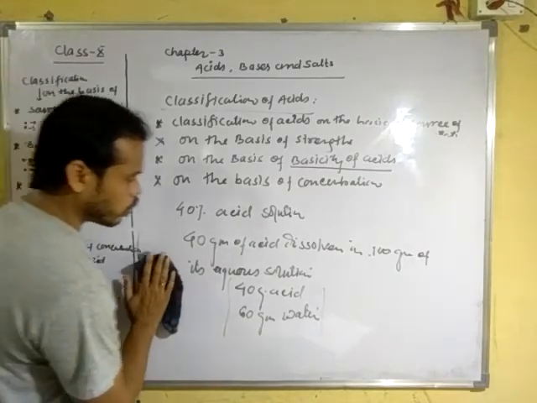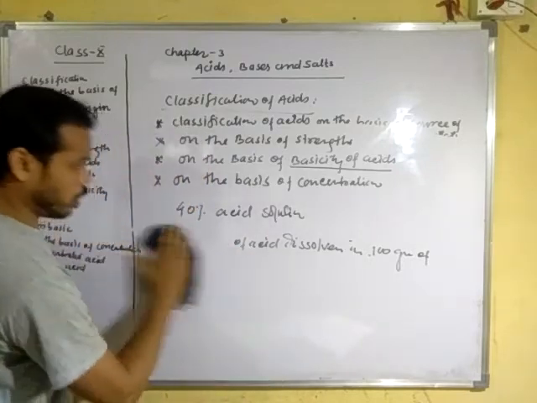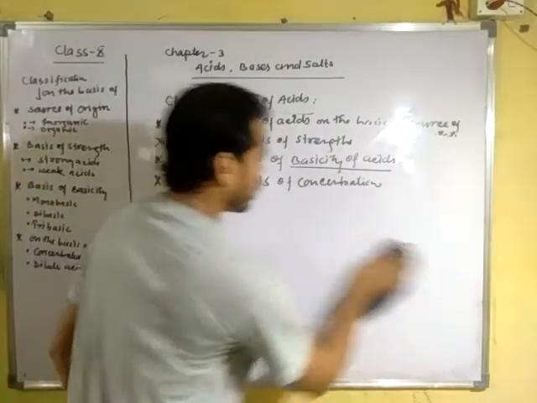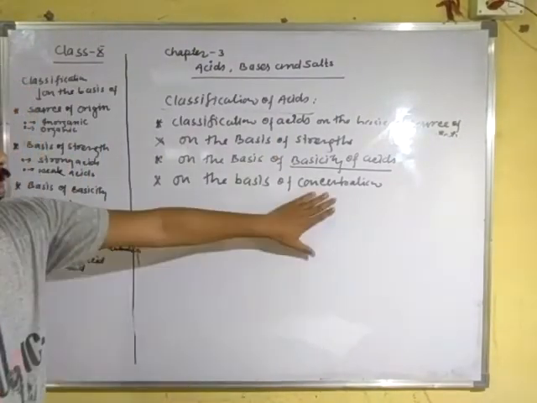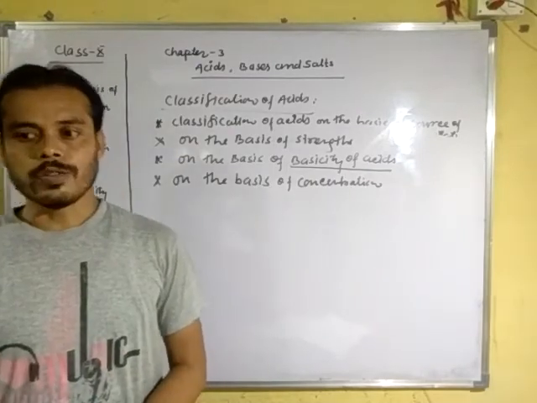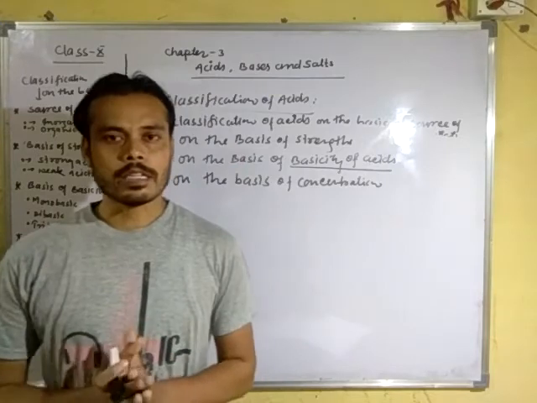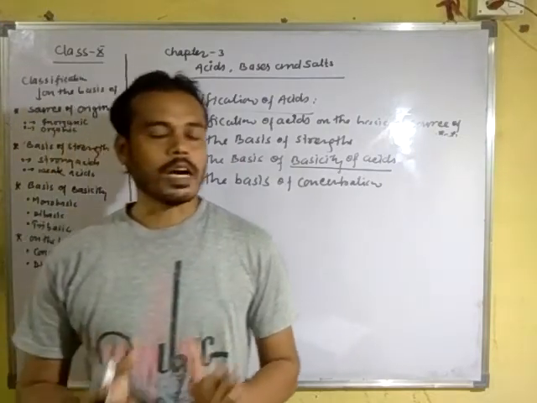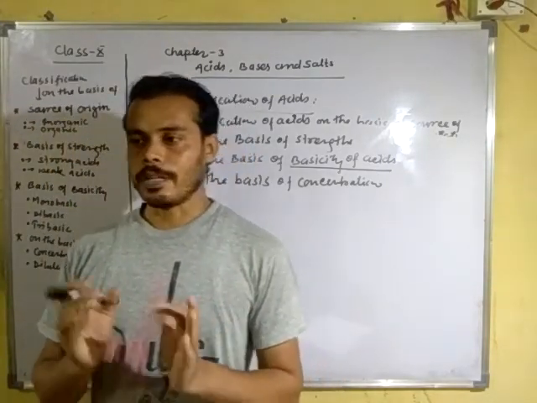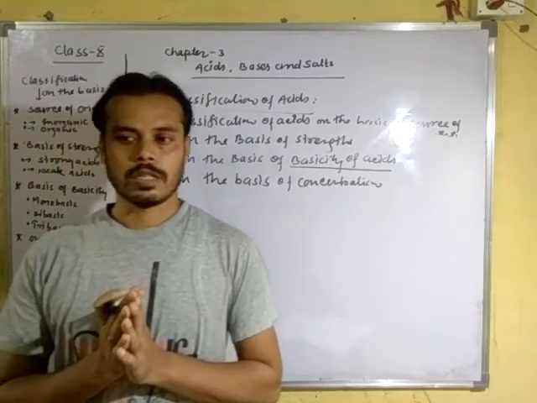We have already told you the concentration of an acid refers to the amount of acid present in a definite volume of its aqueous solution.